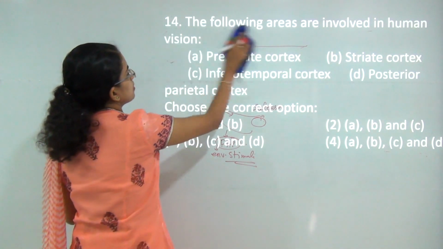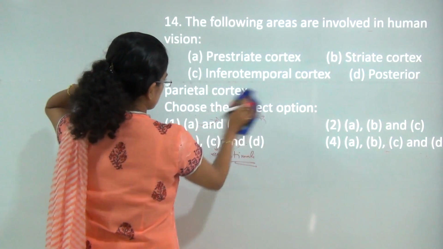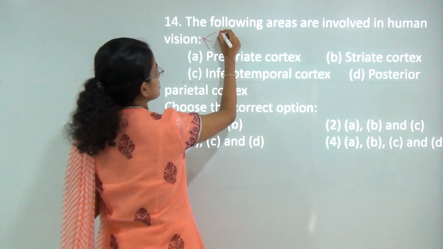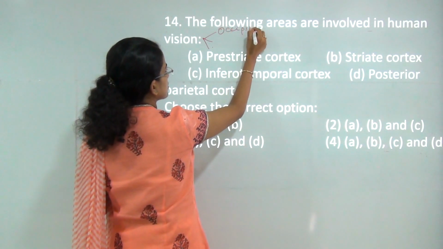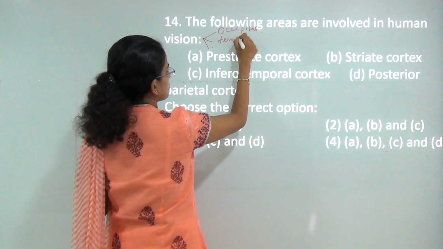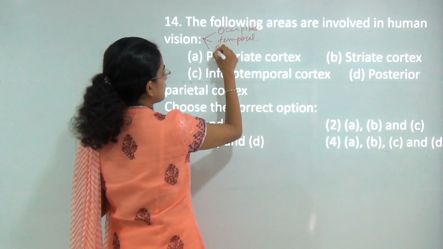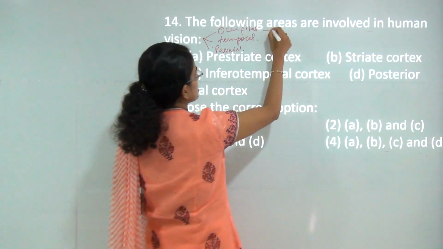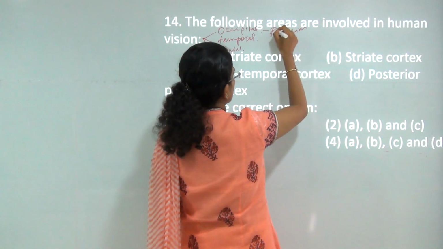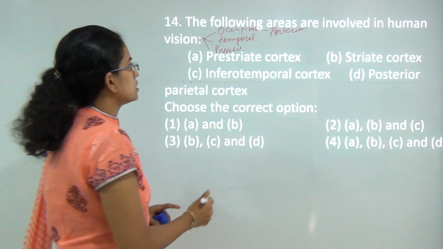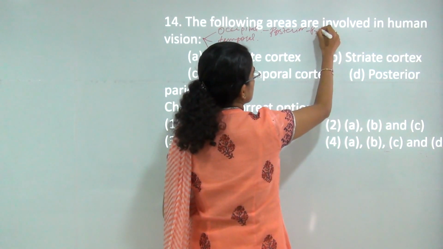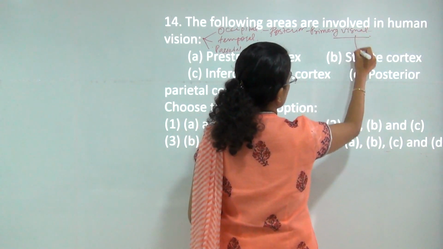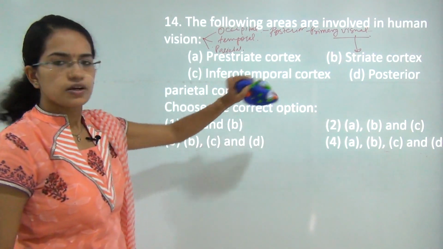The next question: which of the following areas of human brain is involved in vision? Now vision is governed by 3 areas. You have the occipital lobe, you have the temporal lobe, and you have the parietal lobe. Now the occipital lobe, the posterior part of the occipital lobe includes the primary visual cortex, and this primary visual cortex is known as the striate cortex. So striate cortex is correct.